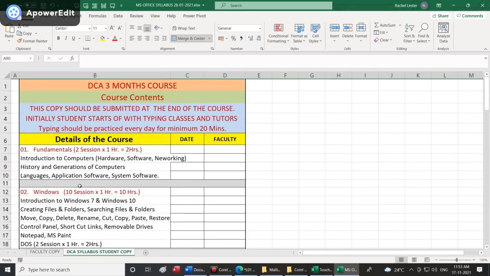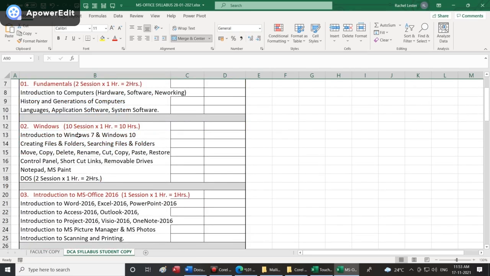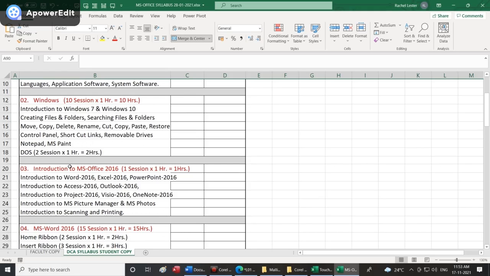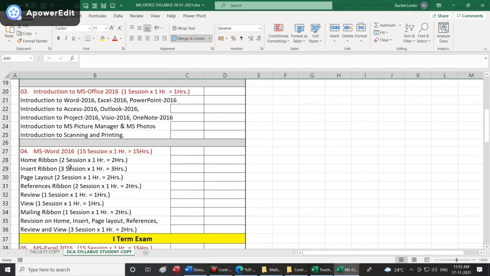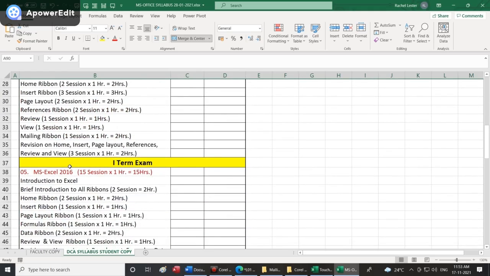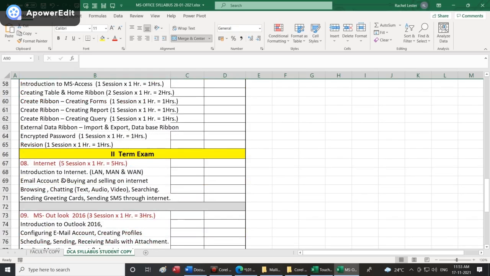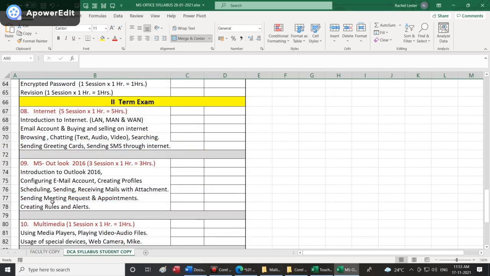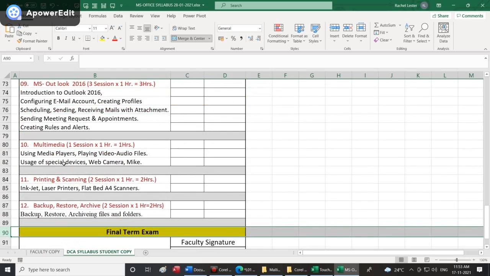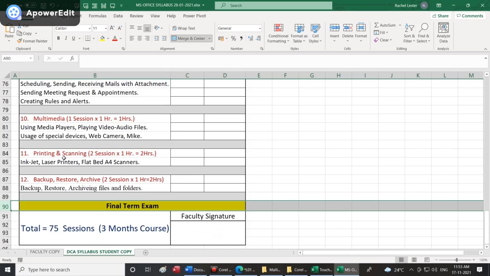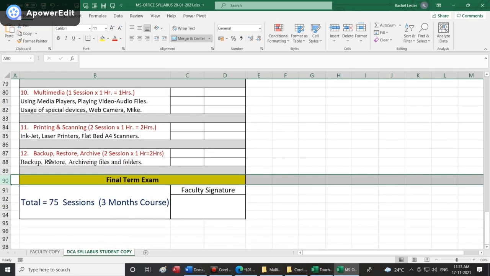Now remember, how many modules are there? 12 modules. There are 12 modules. The first module is for fundamentals. The second module is Windows. Third module is okay. Fourth module is MS Word. 5th module is MS Excel. 6th module is MS PowerPoint. 7th module is MS Access. 8th module is Internet. 9th module is MS Outlook. 10th module is Multimedia. 11th module is Printing and Scanning. 12th module will be Backup, Restore and Archive.